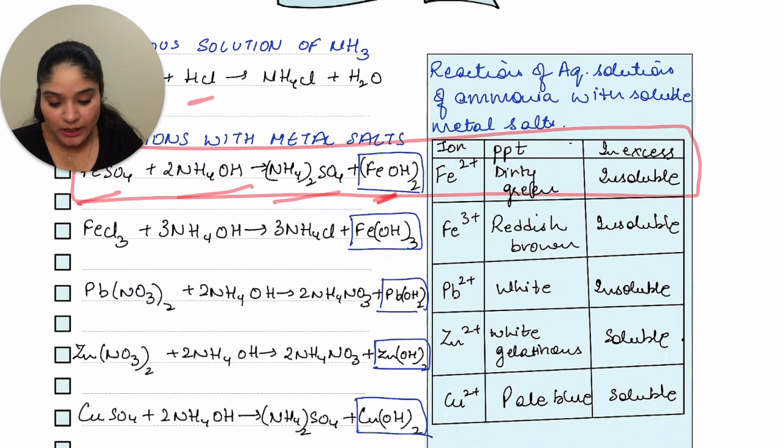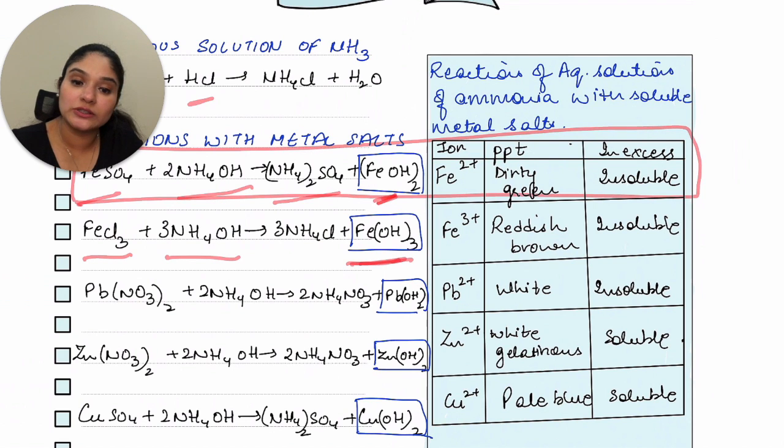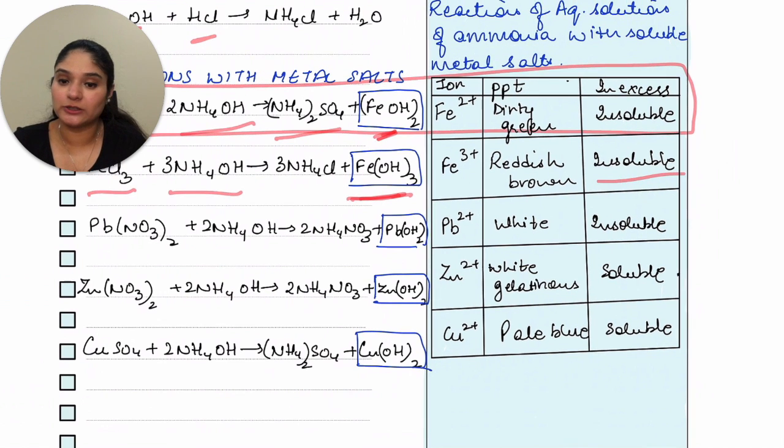So let's start with this. You have FeCl3 reacting with ammonium hydroxide. You get Fe(OH)3, which is a reddish brown PPT, insoluble in excess of ammonium hydroxide. Similarly, you have for lead, zinc and copper. If you have any doubts about these, please make sure that you let me know in the comment section.